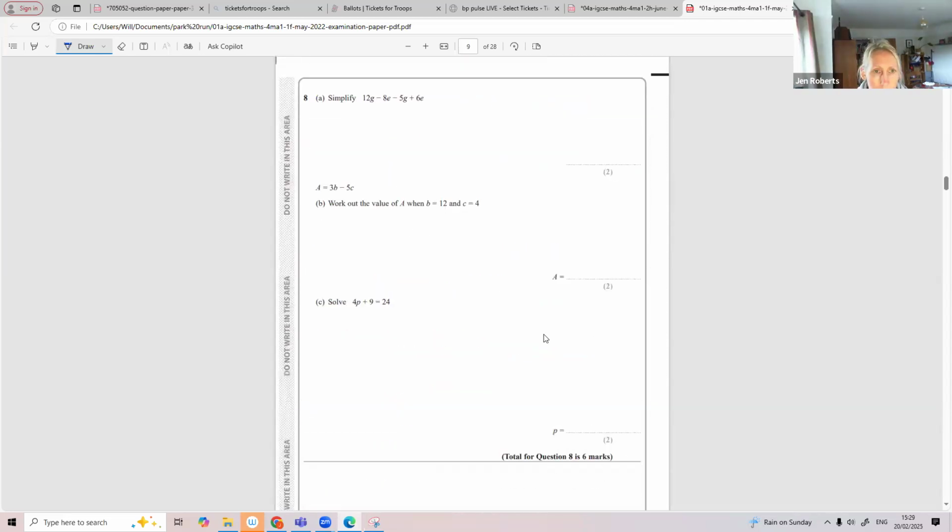Simplify. Let's collect my G's together. 12G, take away 5G is 7G. Negative 8D plus 6E is negative 2E.